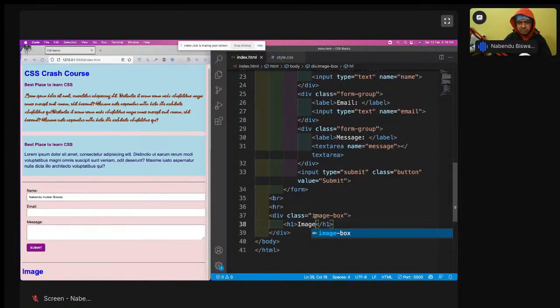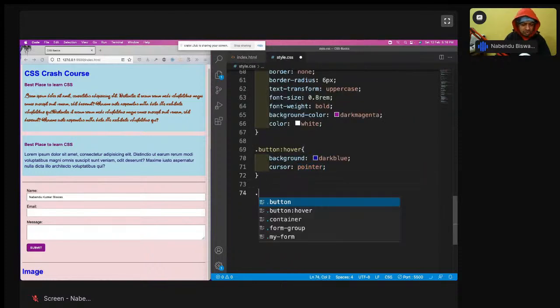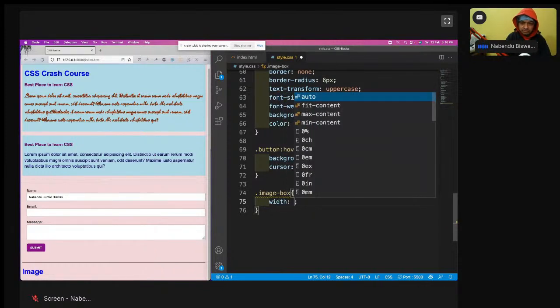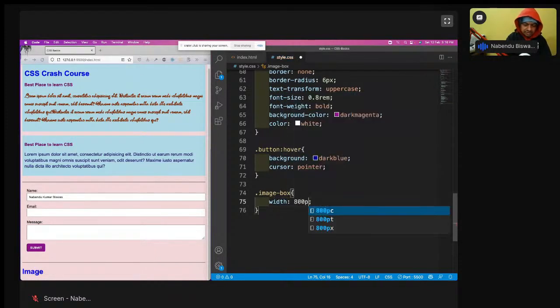So after this image box is there, and so there is some very good thing in CSS which I want to tell. So this image thing I'm telling quickly. So dot image box is there, and I will have a width of 800 pixel and height of 500 pixel.